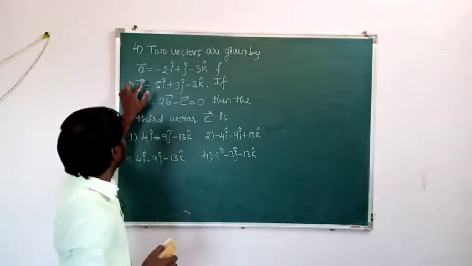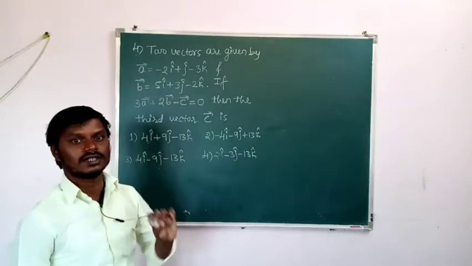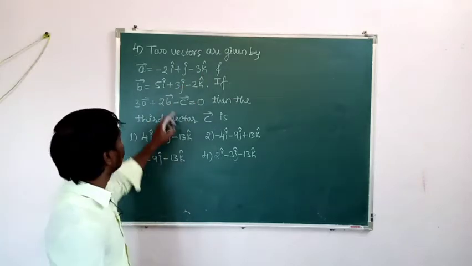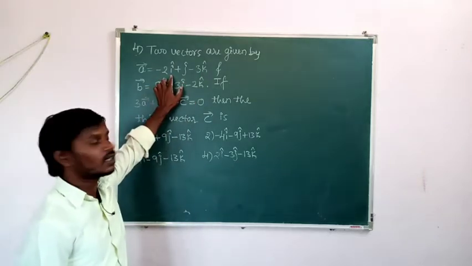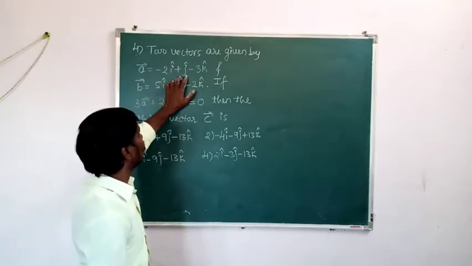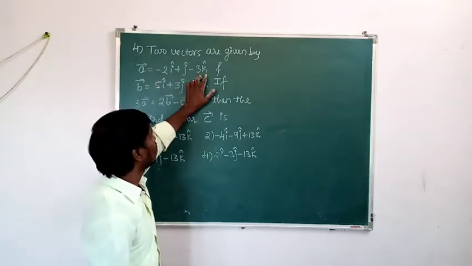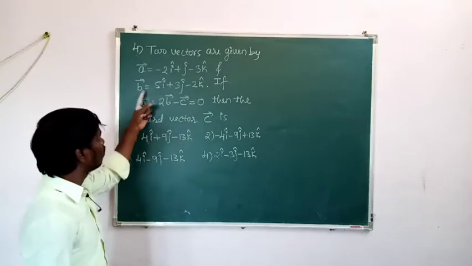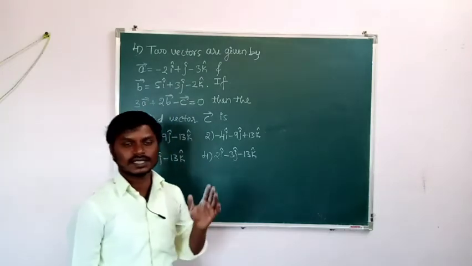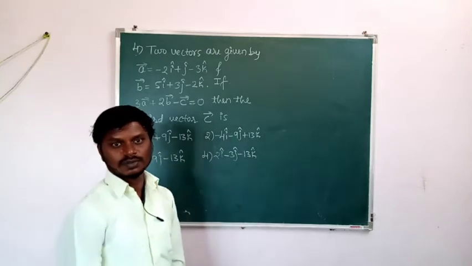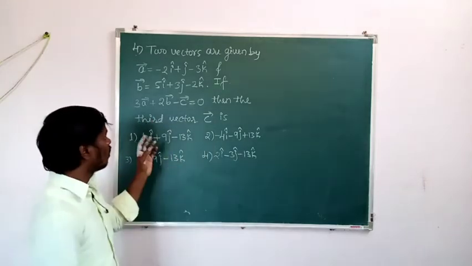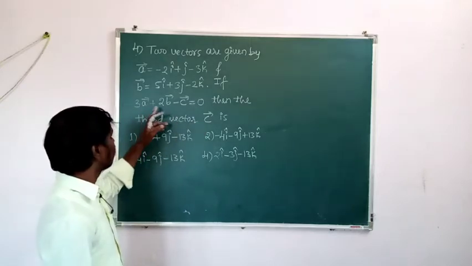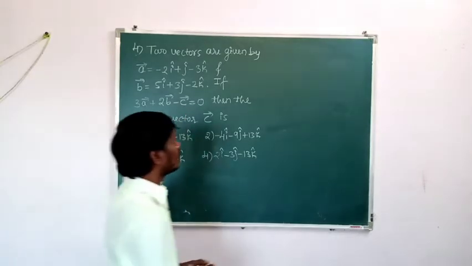Here vector A can be resolved into three components: x component, y component and z component. It is the x component because here is the unit vector i, the y component because of the unit vector j, and the z component because of the unit vector k. In a similar manner, vector B can be resolved into three components: x, y and z. Our aim is to find vector C. What is given? 3A plus 2B minus C is equal to 0. So, the solution for the fourth question.